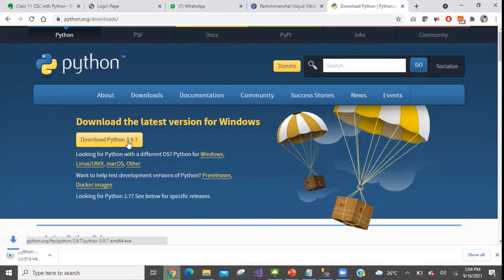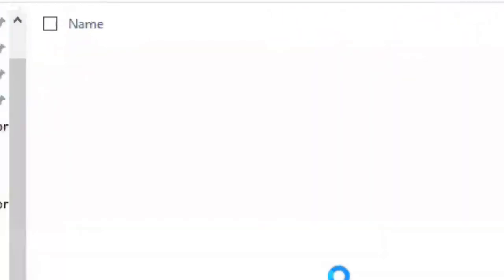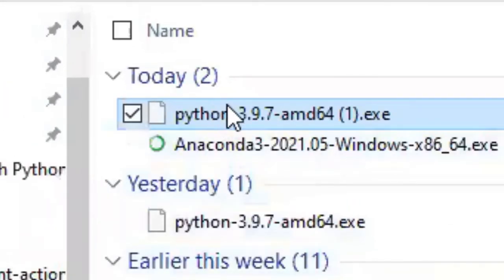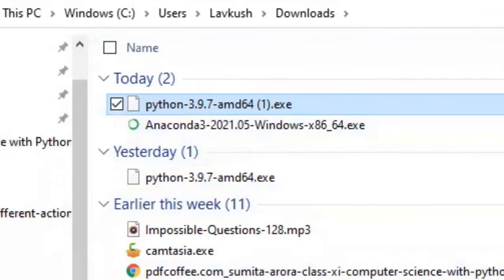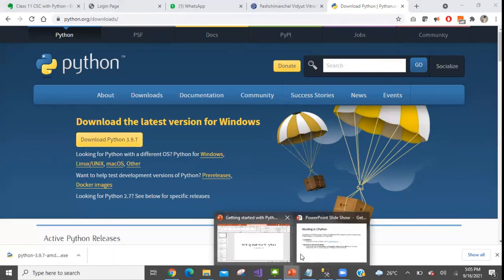If you click on this, it will start downloading this exe, and you need to run this exe. I have already done this. It will install Python, CPython, and then you can start working on it. With simple instructions, you can install with just a click of a mouse, and it will install your Python.